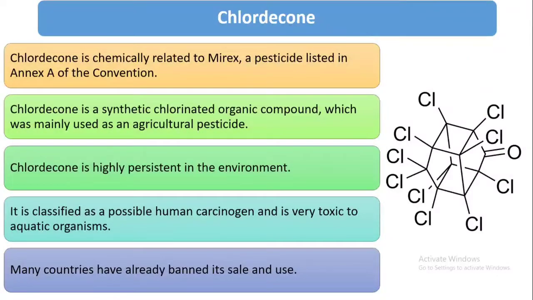Chlordecone. Chlordecone is chemically related to mirex, a pesticide listed in Annex A of the convention. Chlordecone is a synthetic chlorinated organic compound which was mainly used as an agricultural pesticide. It is highly persistent in the environment, and it is classified as a possible human carcinogen, and it is very toxic to aquatic organisms. Many countries have already banned the sale and use of chlordecone.